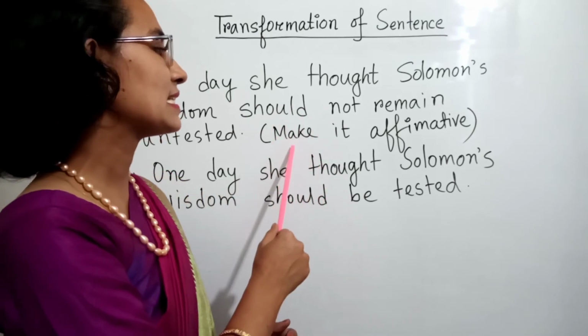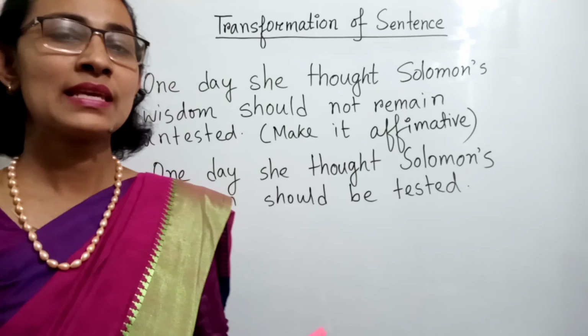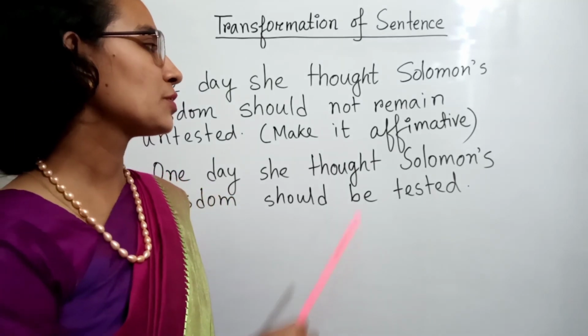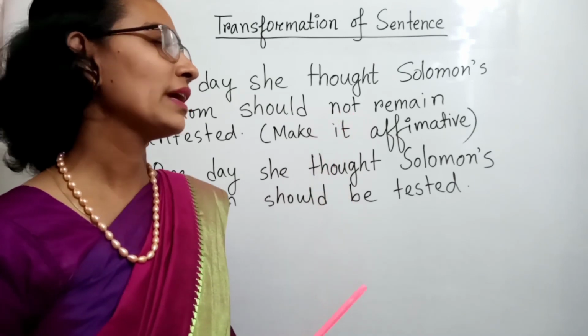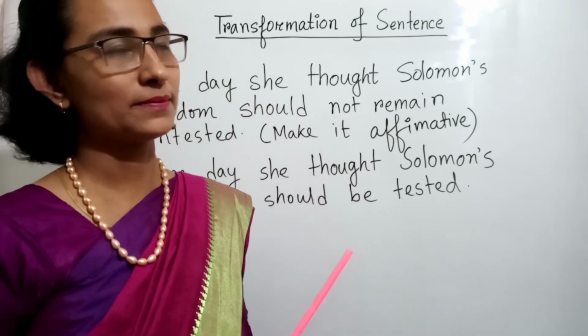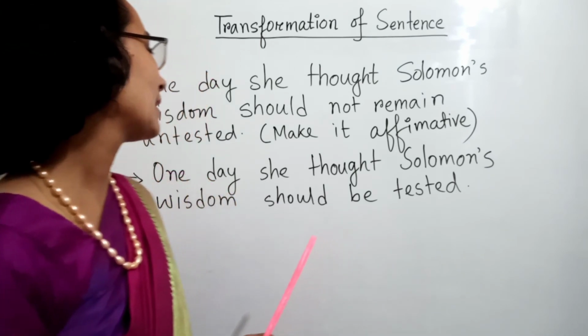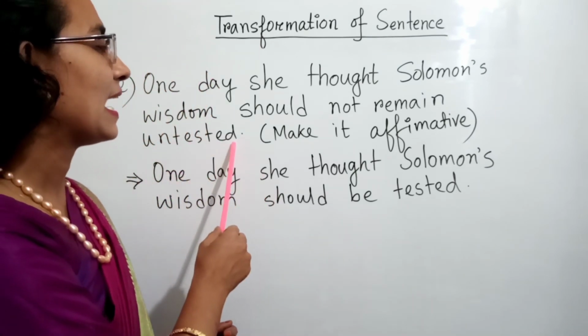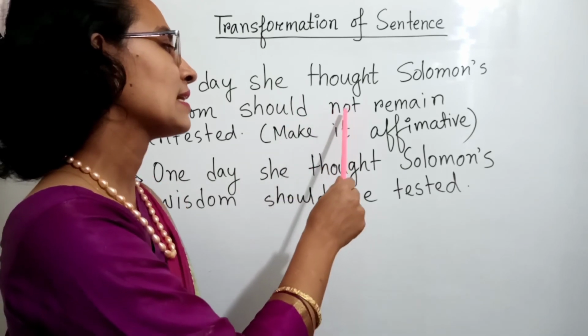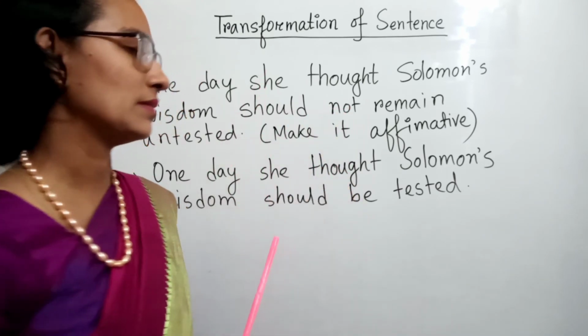So the question is, make it affirmative. If we want to make it an affirmative sentence, we need to omit not and we need to add an opposite word of the keyword. So here the keyword is untested and the negative word is not. So we need to change these two words.